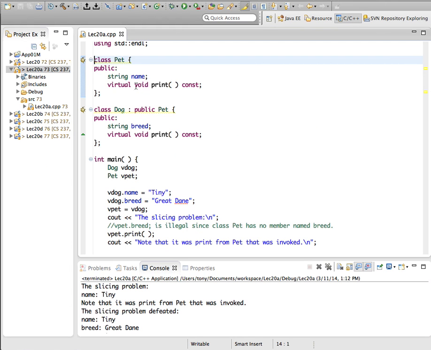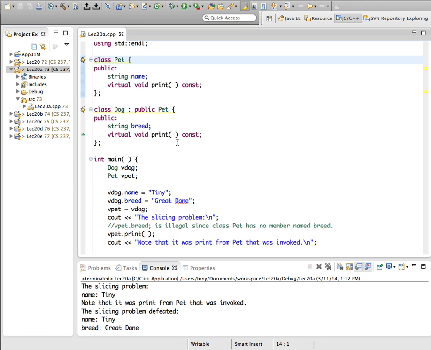And then we set up a print method that prints out just the name. Okay, and then we set up a dog class which extends or inherits from the pet class using public inheritance, and in addition to the name string, it also has a breed string,